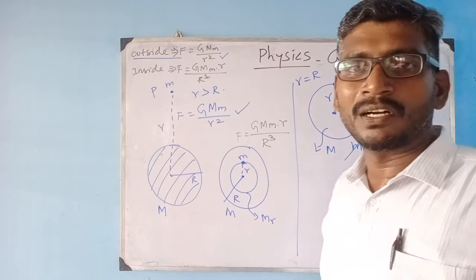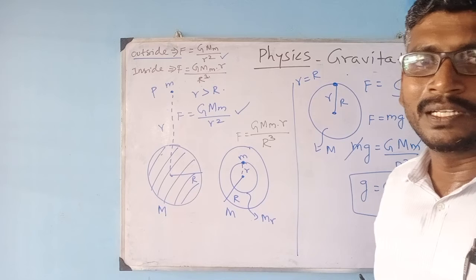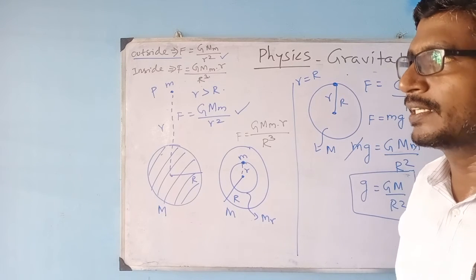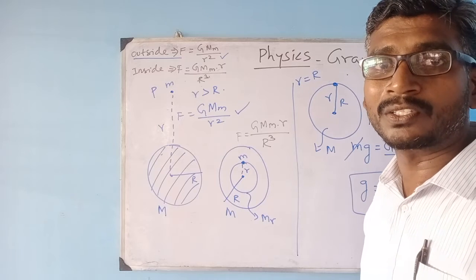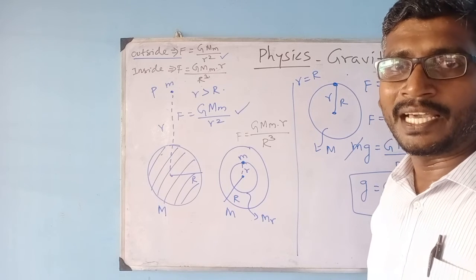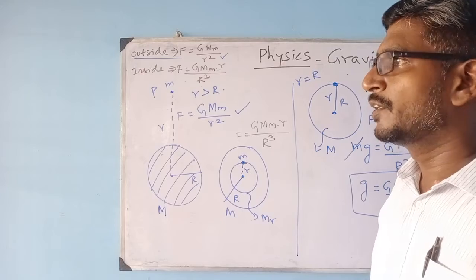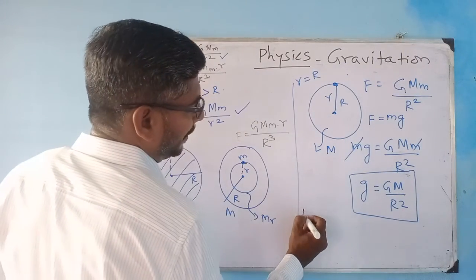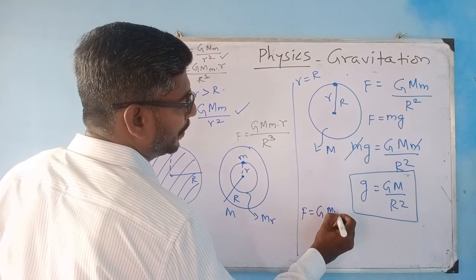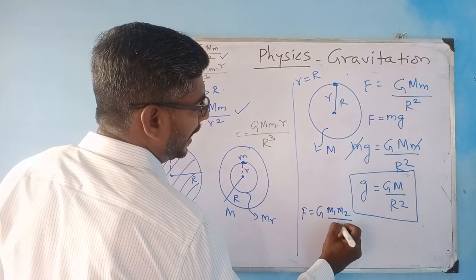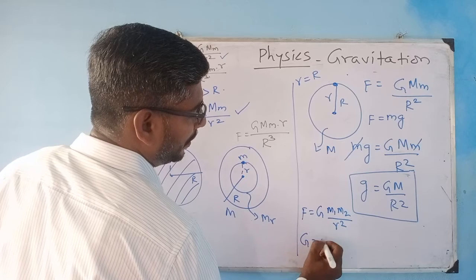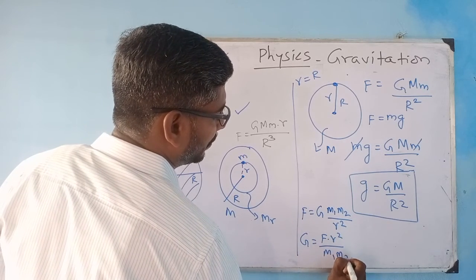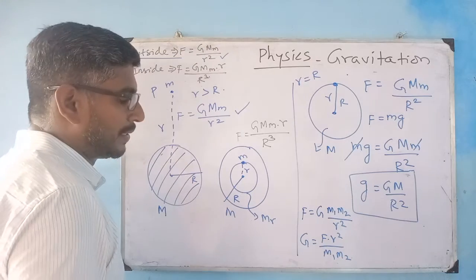You have learned Newton's law of gravitation. Then you have learned the units of it. And I left out one thing: for the gravitational constant you can also find the dimensional analysis. So you have a formula, right? F is equal to G m1 m2 divided by r square. So G is equal to F r square divided by m1 m2. In some cases they may ask you this also.